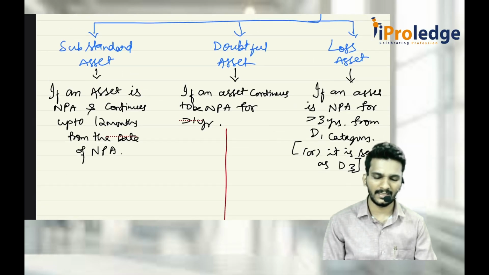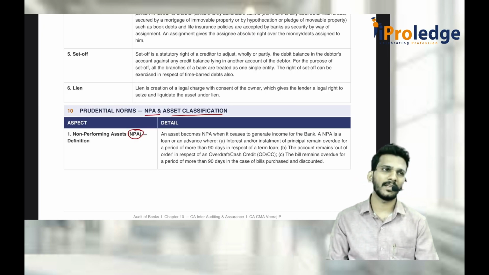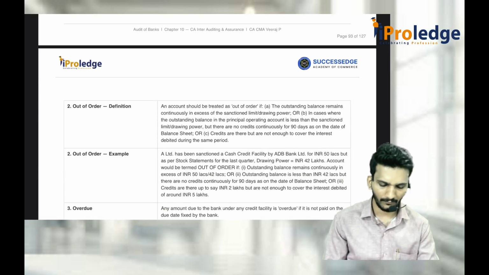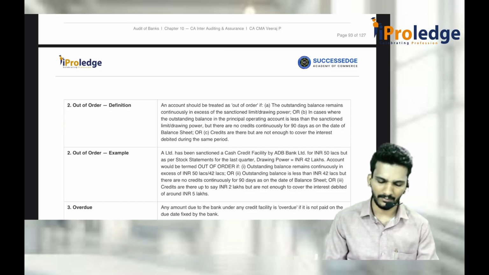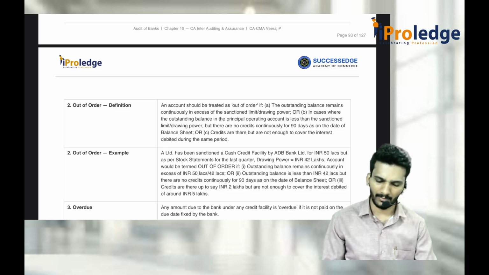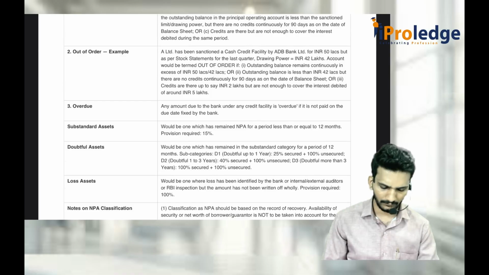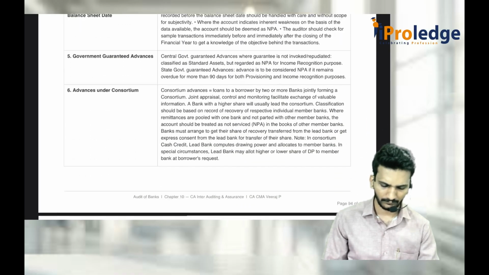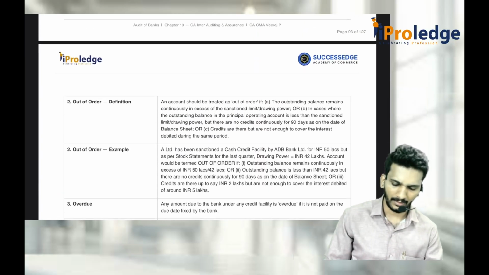How do you recognize income? Income is recognized based on NPA, on a cash basis, only when it is received and not when it is accrued. Then there is one more concept called out of order. What is out of order? Mainly this is applicable for the working capital category. Okay, we'll discuss that out of order and then we'll take a break.